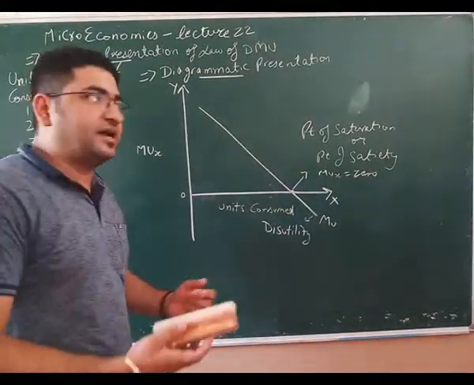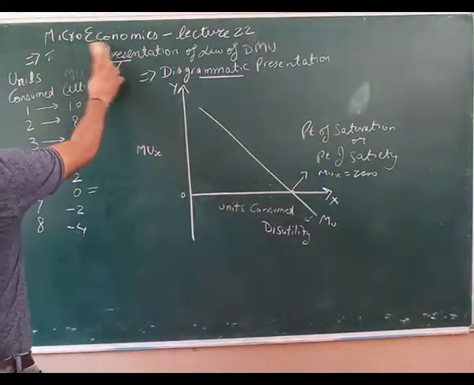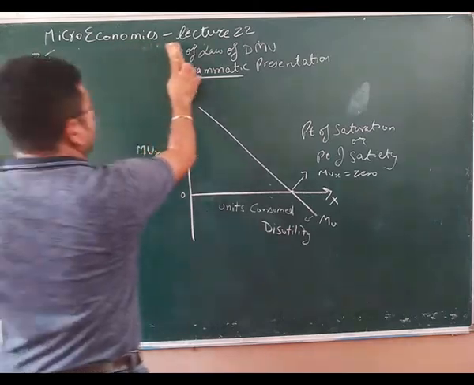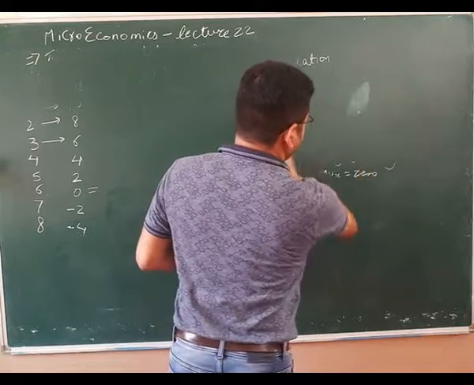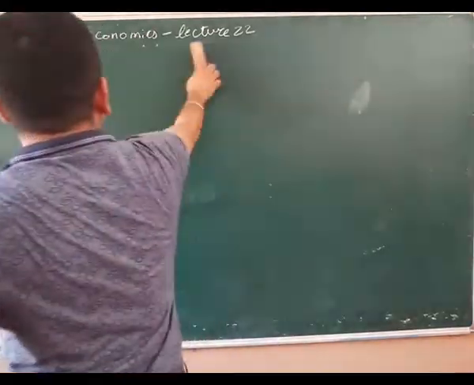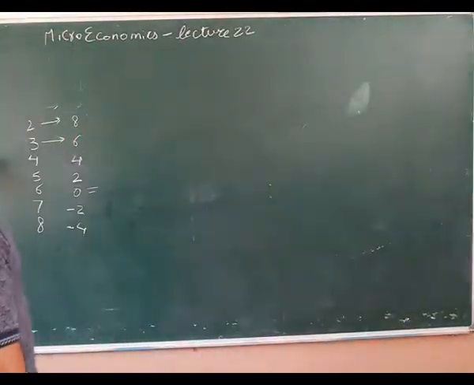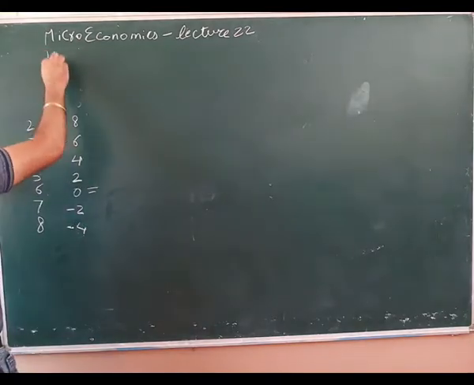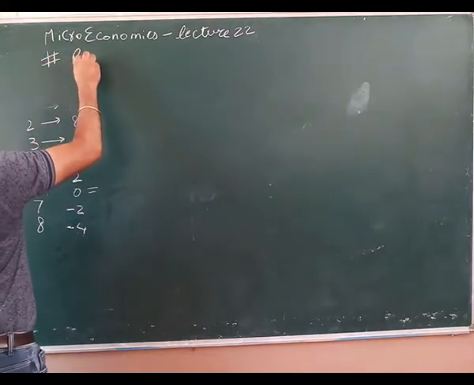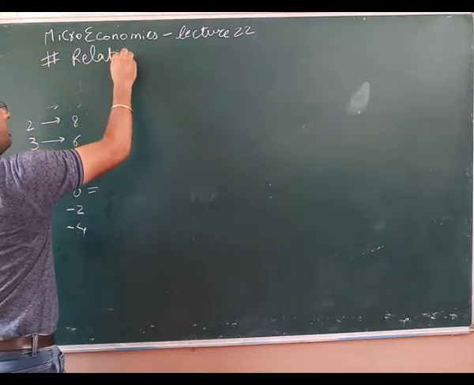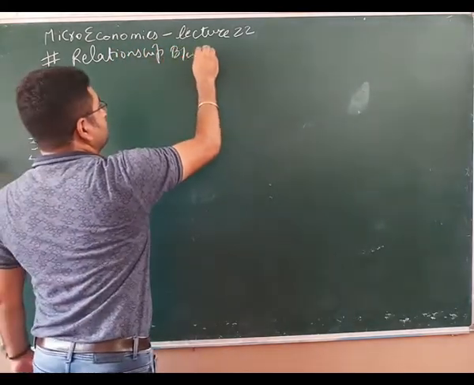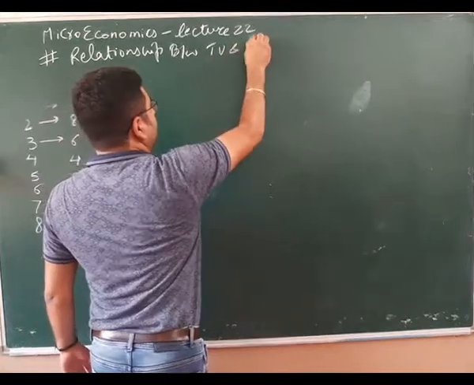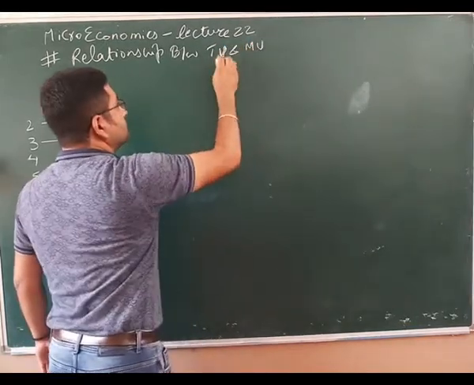Based on this, let's get on to our new topic, that is the relationship between TU and MU, that is total utility and marginal utility. Please write down: relationship between TU and MU.